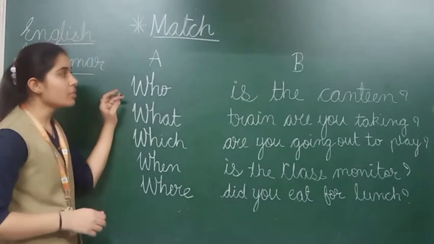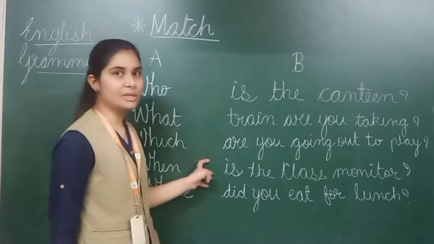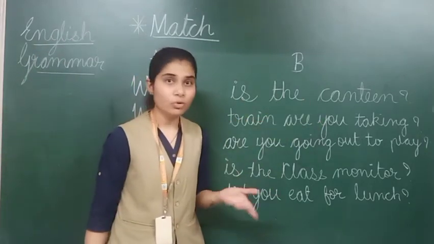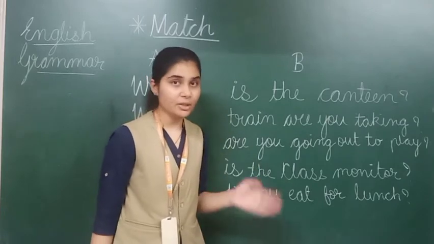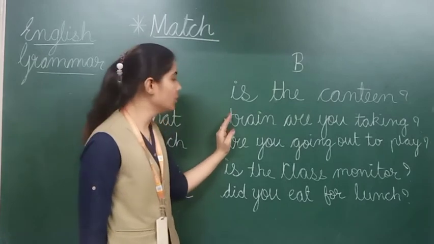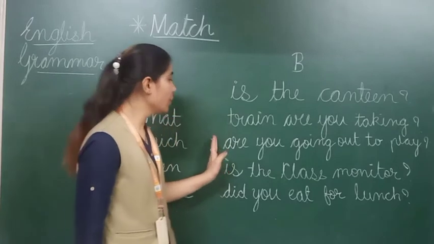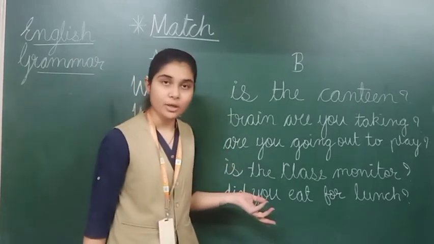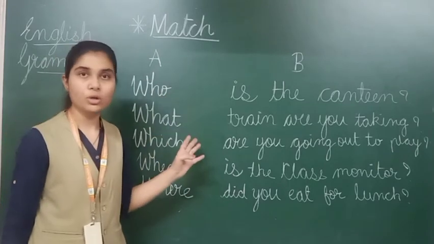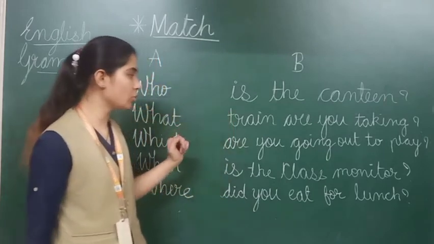So let's read. Who is the canteen? But obviously उसके सामने तो आंसर नहीं है. From these four we need to select the answer. Who train are you taking? Who train? No. Who means मैं person के बारे में बात करते हैं. Here we are talking about train. So this option I am not going to select. Next, who are you going out to play? Here this also is not okay because here I am asking who. So यहाँ पे तो मैं particularly कोई किसी से question कर रही हूँ. Who are you? This is also not okay.